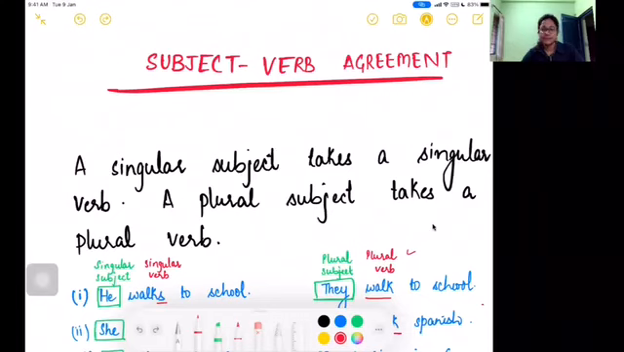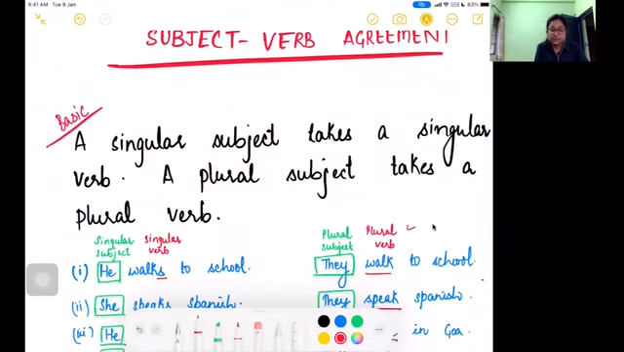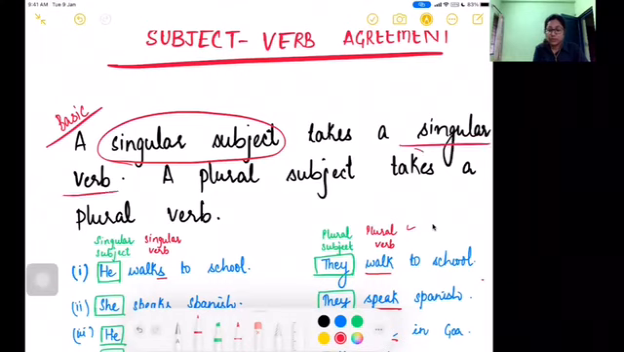So let's get started. What is subject-verb agreement? It means that the subject and the verb of a sentence must be in their correct forms. And thereby we reach the basic rule of subject-verb agreement, that is, when the subject is singular, we will use the singular form of verb, and when the subject is plural, we will use a plural form of verb.